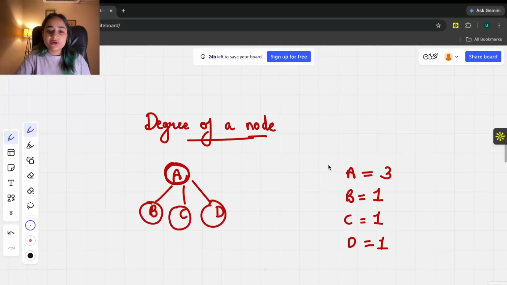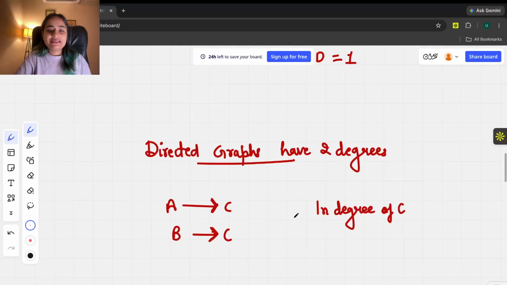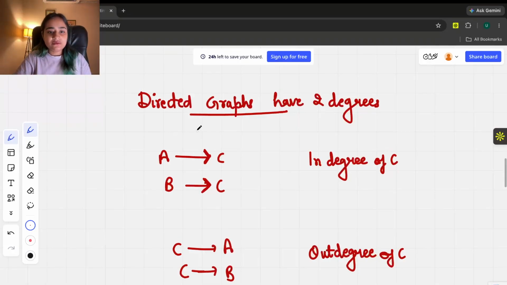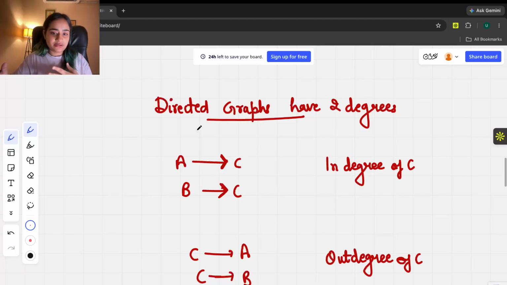Do you understand? Okay, now let's move to the next one, the directed graphs. Now, when we talk about a directed graph, it always has a direction to it, right? It goes from this to this other node and it's directed towards a specific node. Like in this case, this graph is directed towards C, right? So this is one graph. We can have non-connected components in a graph also. That's fine. So if we talk about this one single graph, what is the in degree of C?